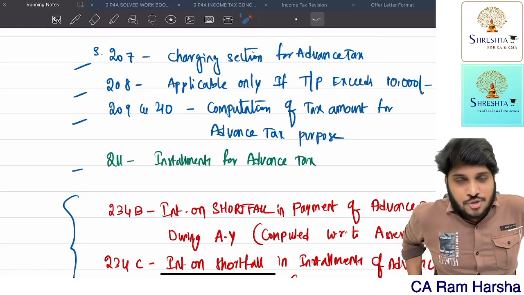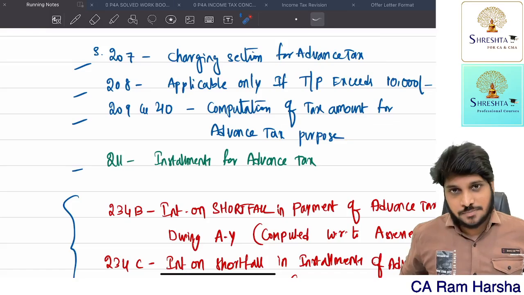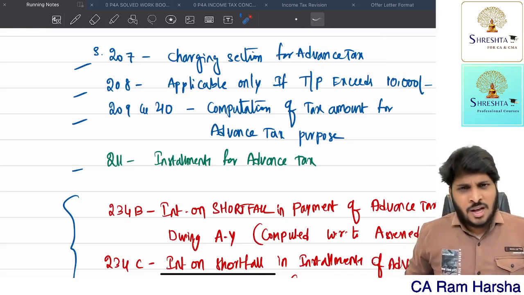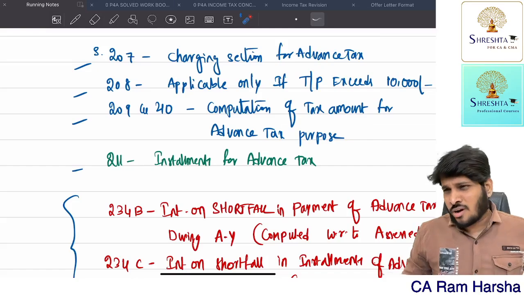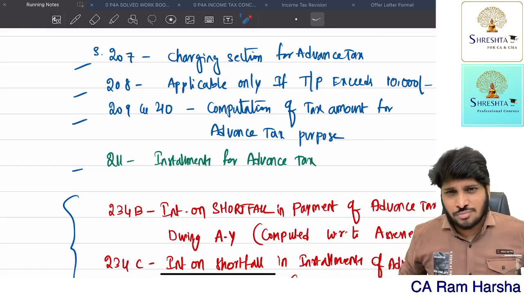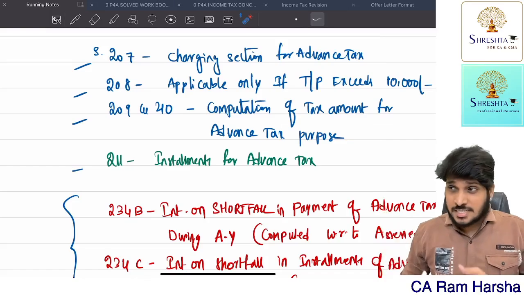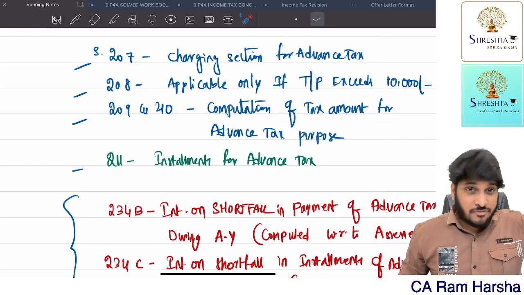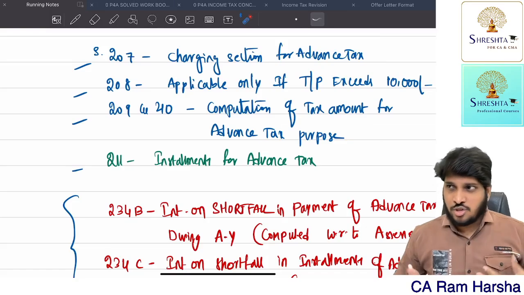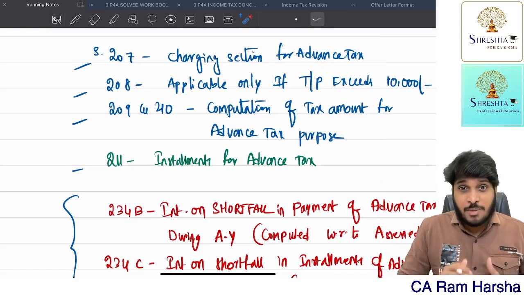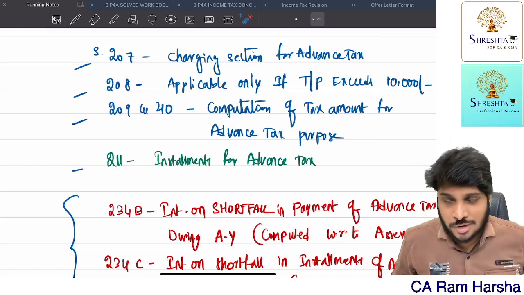Second one, suppose some assessees don't pay advance tax. They say, "Sir, interest is applicable. Okay, 1% interest per month, I'll pay, no issue. Because instead of paying advance tax, if I use that amount in my business, I will get 5% per month return. Why should I pay advance tax? Why should I block my money?" Some people will have this attitude.